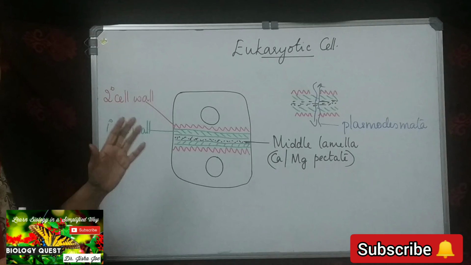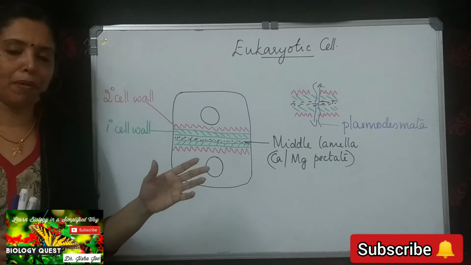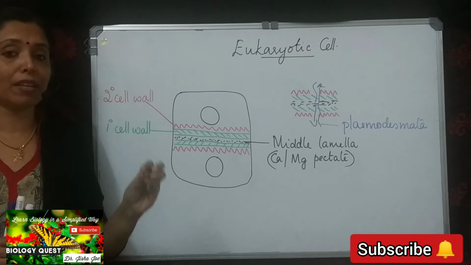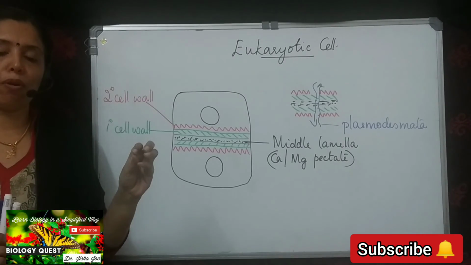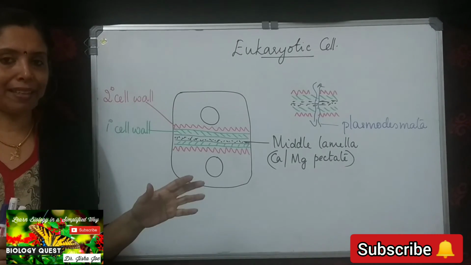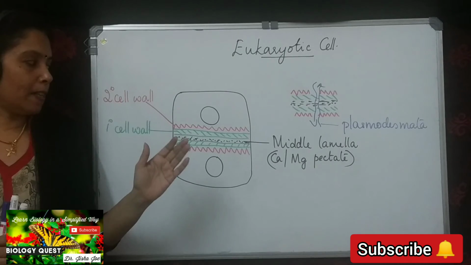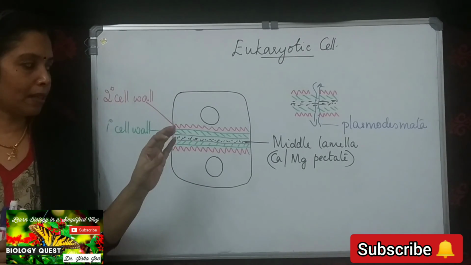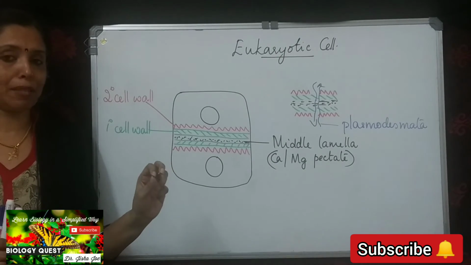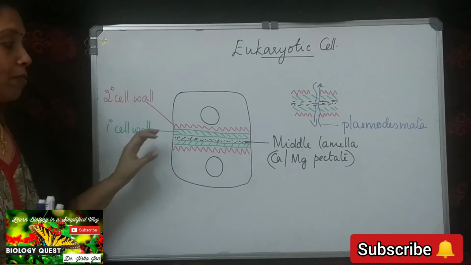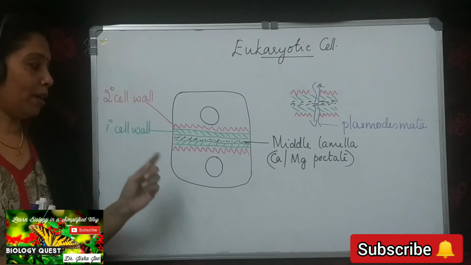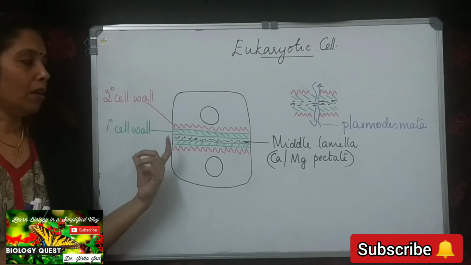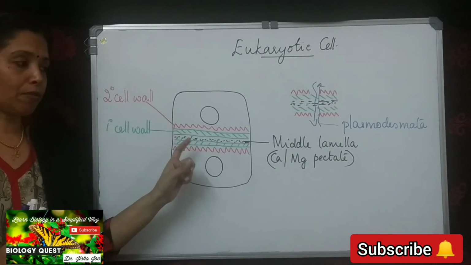So we have seen the cell wall is a freely permeable membrane. It is a non-living, rigid membrane, and the cell wall is present only in plant cells. So coming to the structure of the cell wall, deposition takes place on either side of the middle lamella. The first formed cell wall layer is the primary cell wall, which is deposited on either side of the middle lamella.